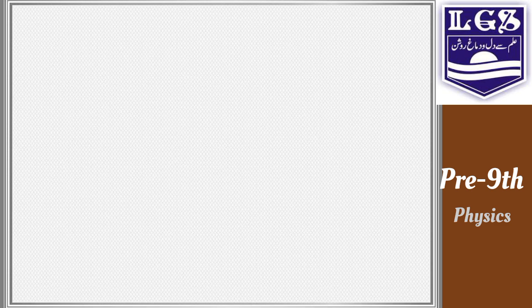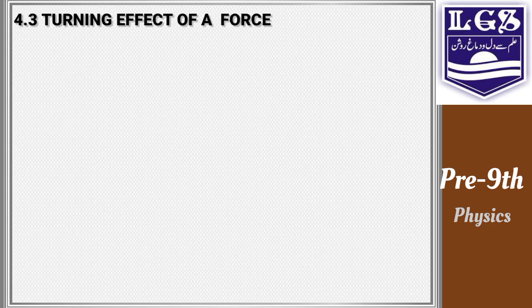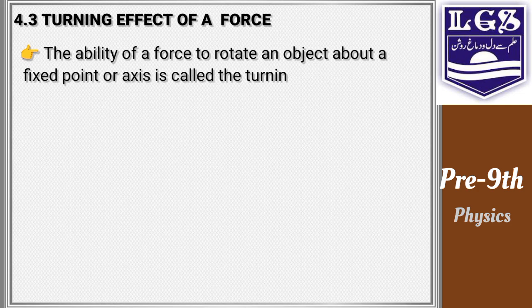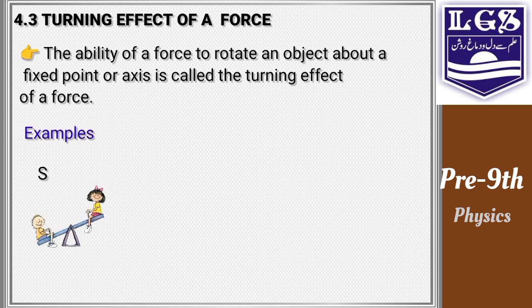In physics, today we are starting from chapter number 4, and today's topic is the turning effect of a force. So, we will understand what this effect is. Number one, the ability of a force to rotate an object about a fixed point or axis is called the turning effect of a force. That means a force can rotate a body about a fixed point. Let's discuss it with some examples.